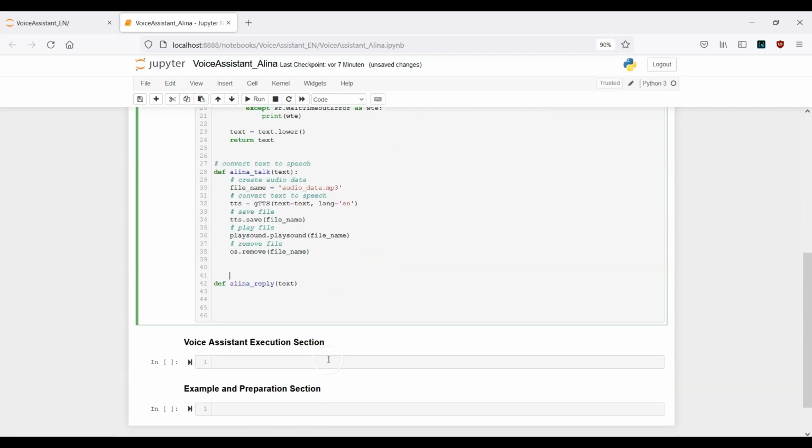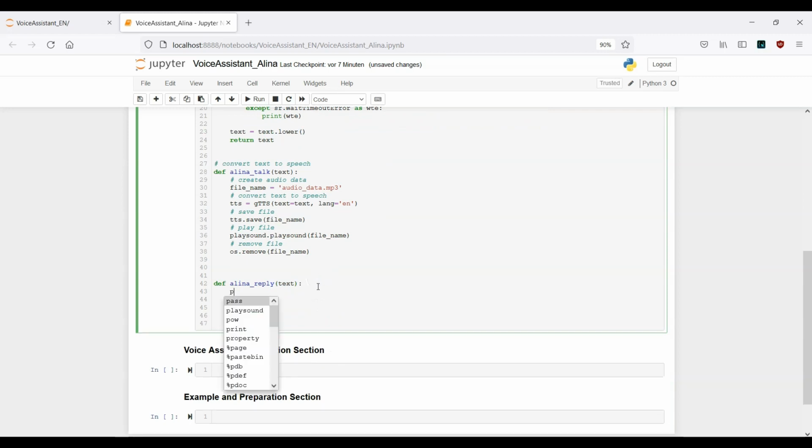So first of all, why is this function actually important? Because we want to create a function which will give us back a reply, but based on the input text. So we don't just want this assistant to randomly talk about something.